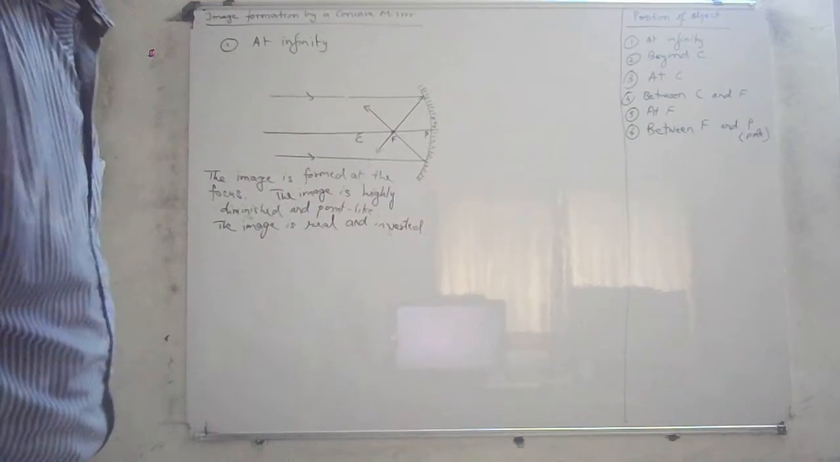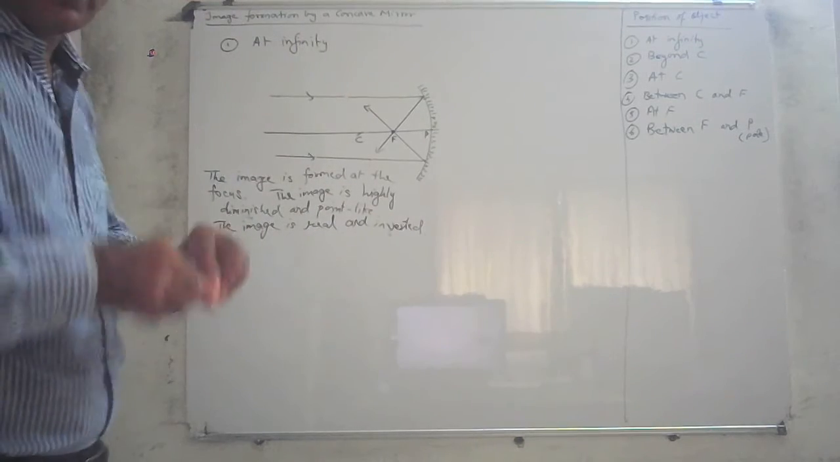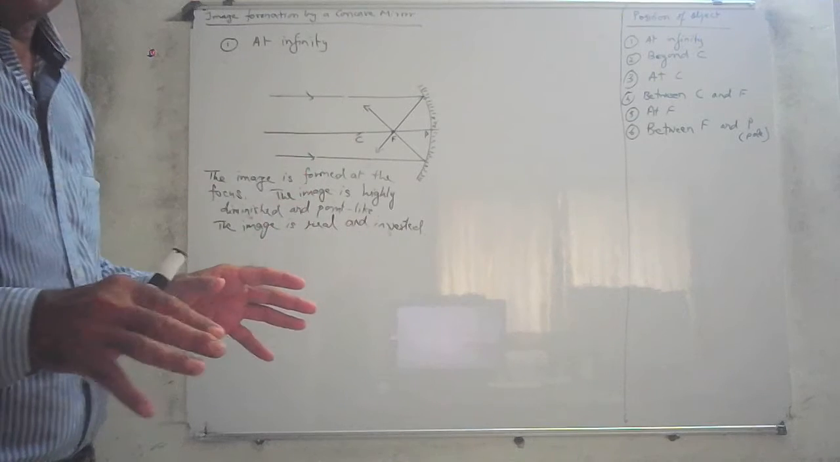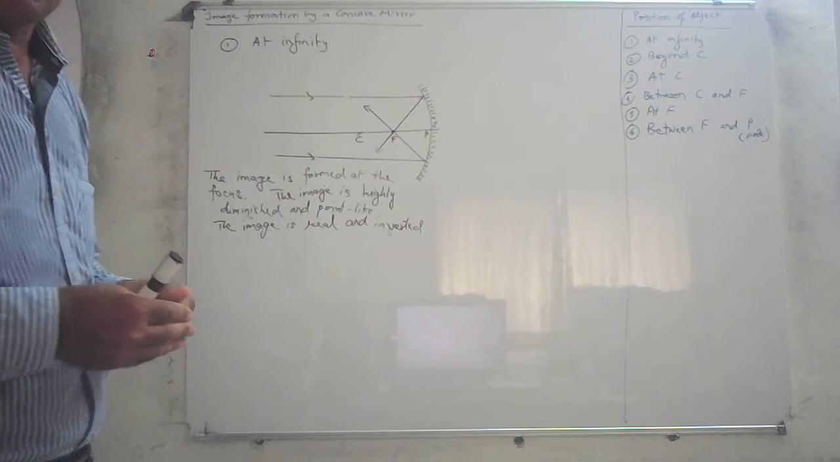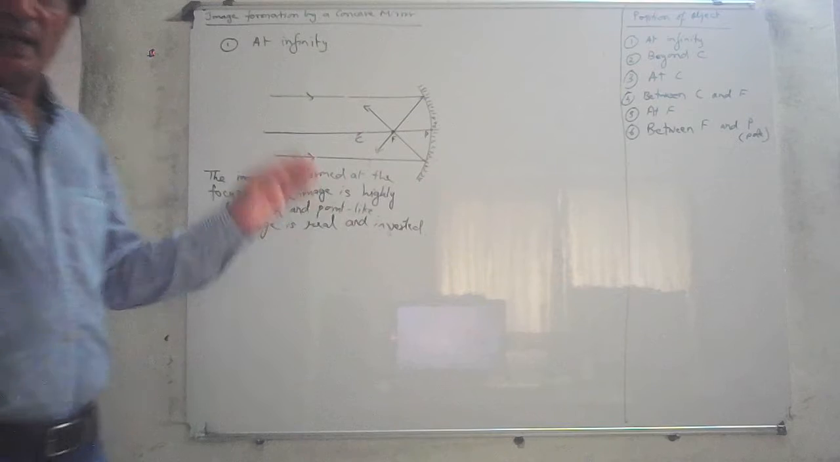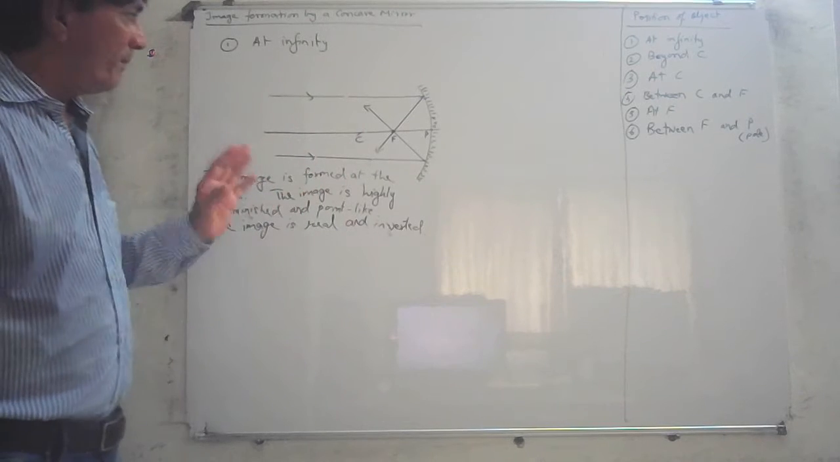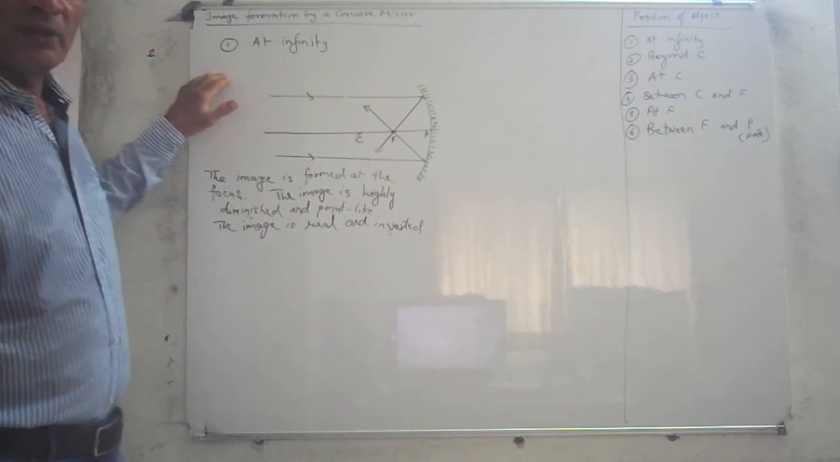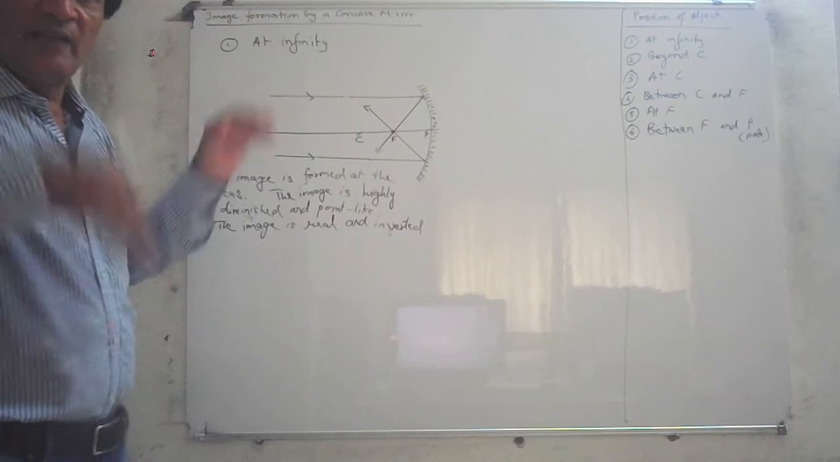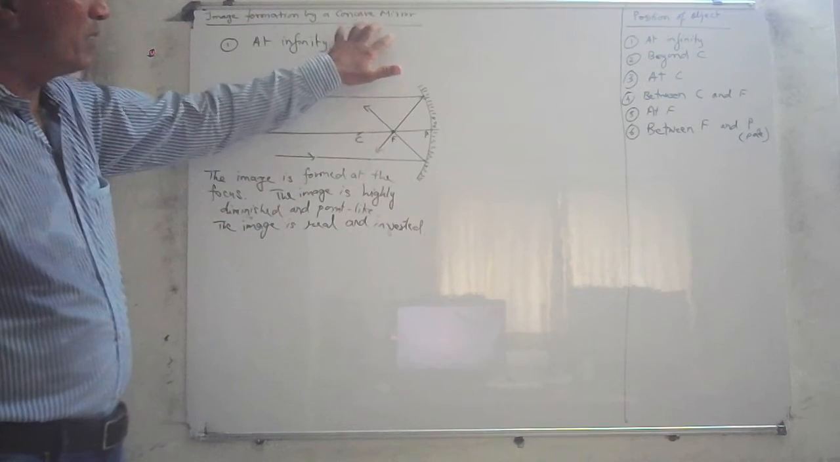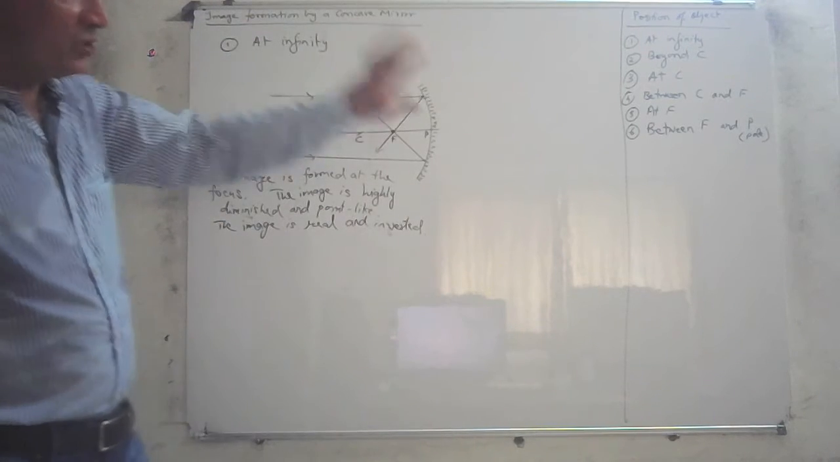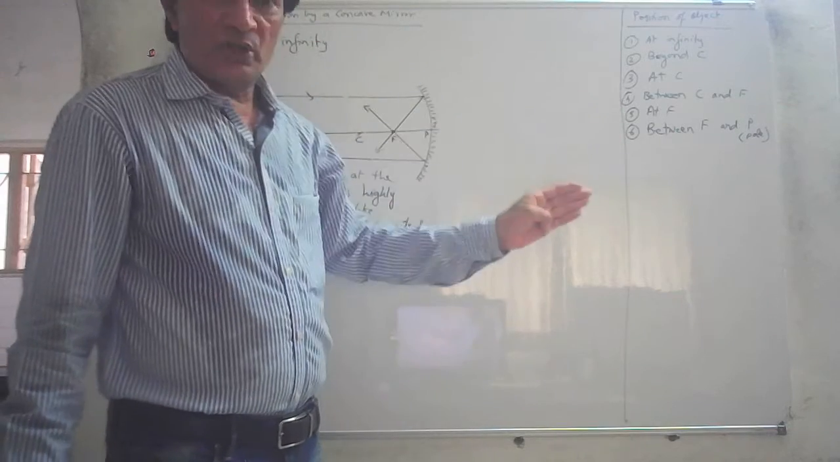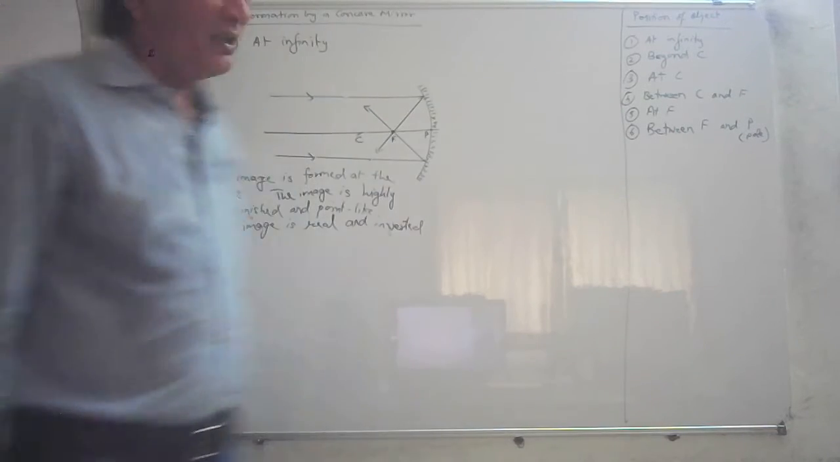Once again, let me explain. This is the important part of the chapter, and the rest is reading part where you have to learn the laws and things like that. But this is the important part, and I want you to understand this thoroughly. First of all, image formation by concave mirrors, and then we will do convex mirrors. For concave mirrors, we will be studying 6 different positions. We are taking the first one at infinity.